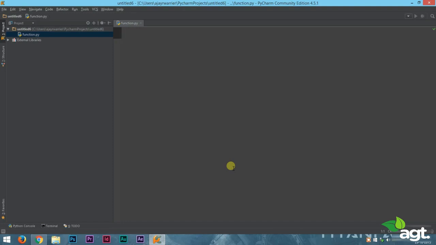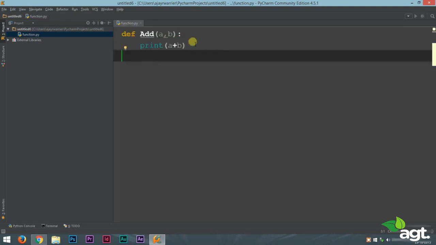Now let me show you an example. With this example it will be clear to you. Now a function has two parts. First is the function definition, which deals with what the function has to do, and the function call. The function call deals with what values the task has to be done with. Alright, so the above code is an example of a function.